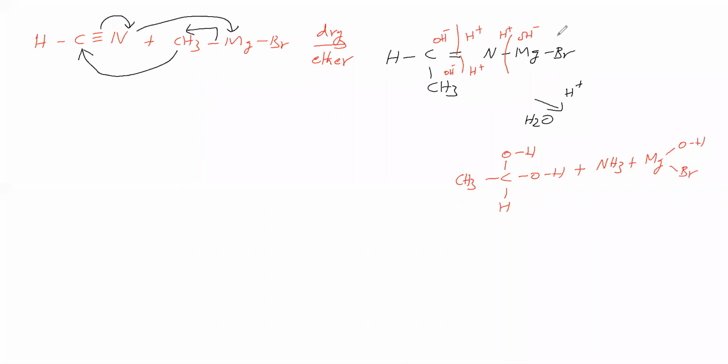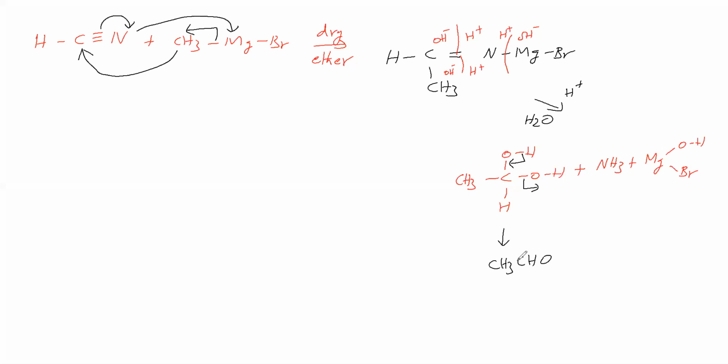Next step. Now this bond will shift here. Therefore, what we will get, in the sense, acetaldehyde we will get. So HCN on reaction with the Grignard reagent gives an adduct. This adduct on hydrolysis in the presence of acid gives a carbonyl compound, that is acetaldehyde, we are getting.